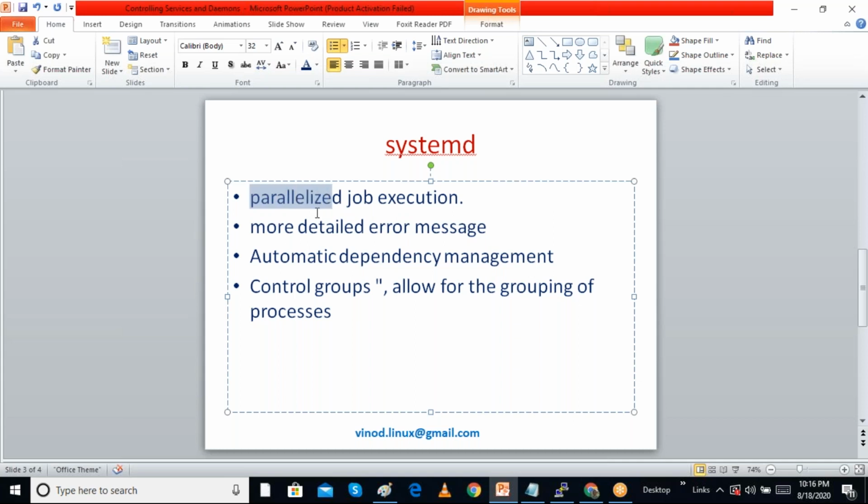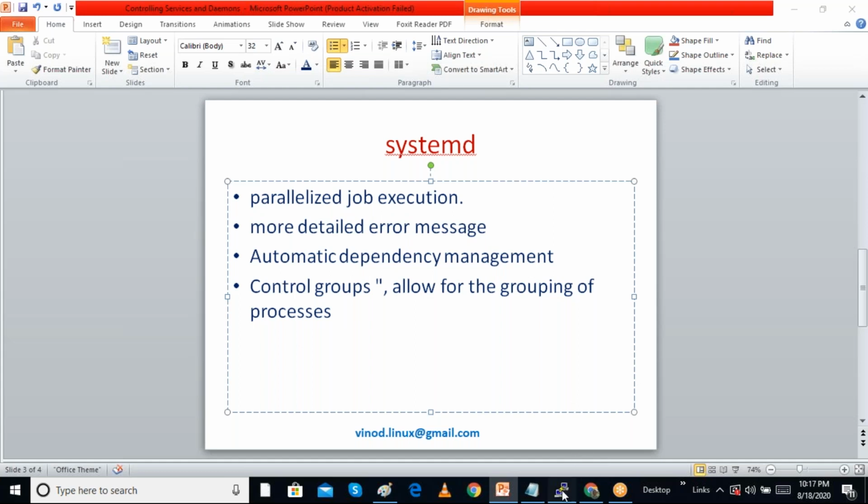Since we are running services in parallel, we will also get more detailed error messages. Automatic dependency management is possible too, because if we start one service and it requires another service, systemd will manage this automatically. It also groups many processes together by using control groups.